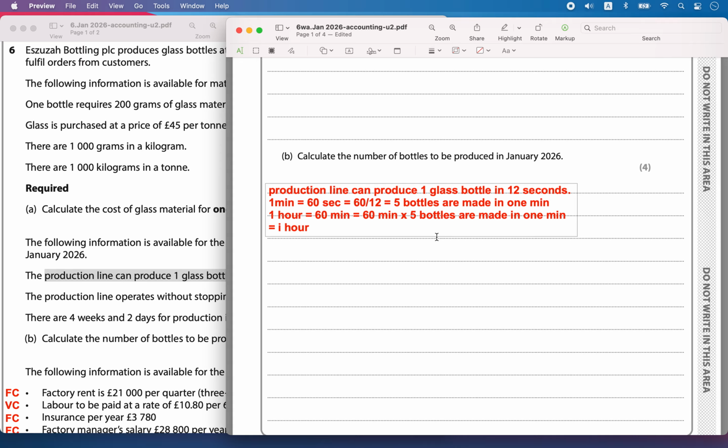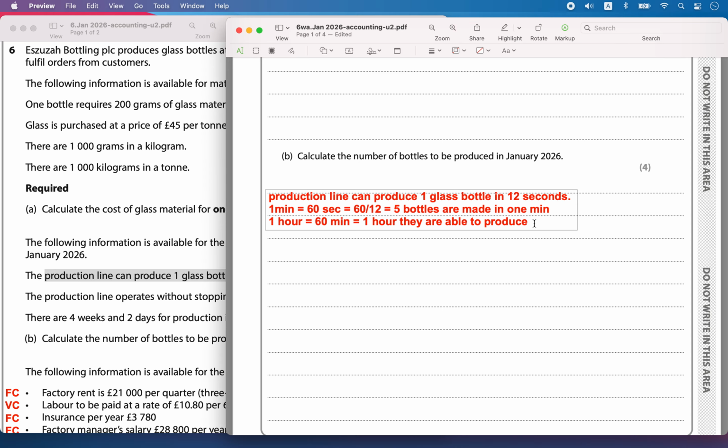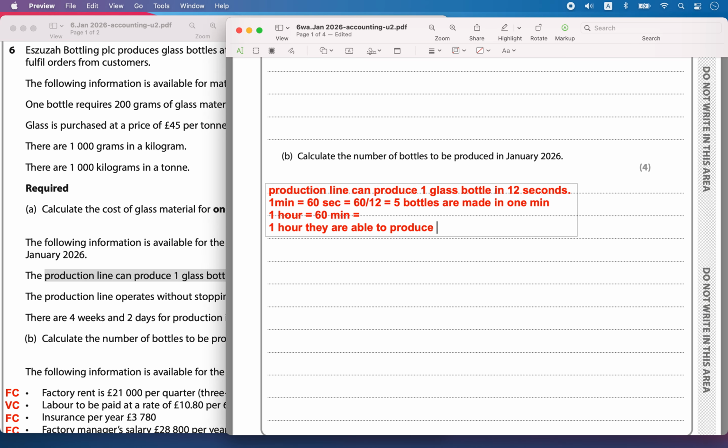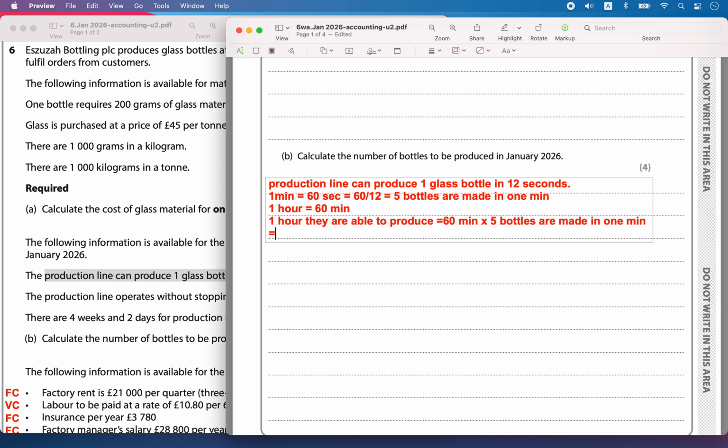Means in 1 hour they are able to produce 60 into 5, which is equal to 300 bottles in 1 hour.